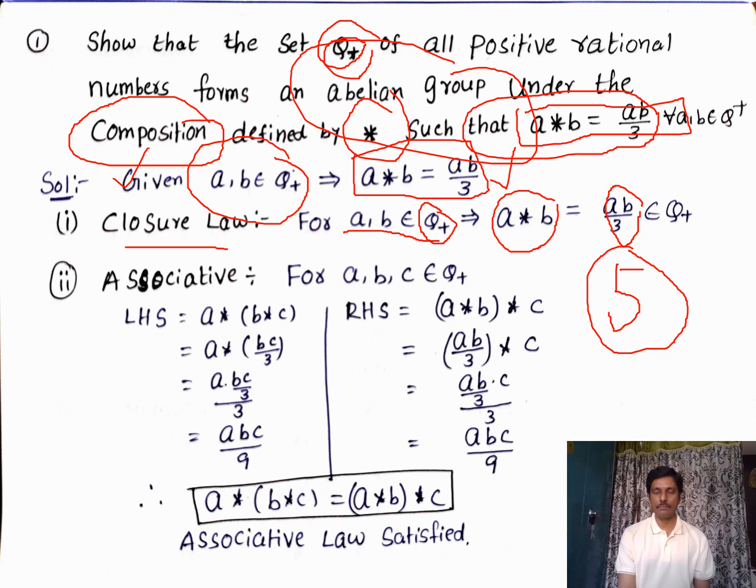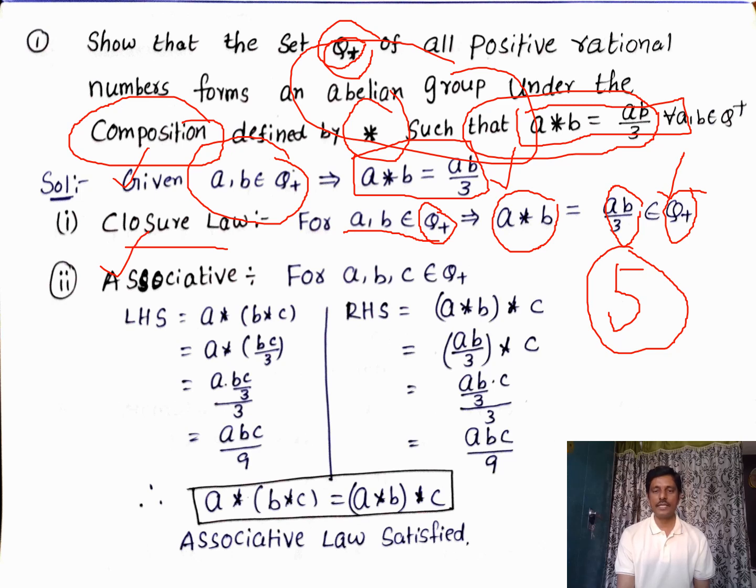Just verify with an example. Say I take a equals 3, b equals 2. That means 3 into 2 is 6, and 6 by 3 is nothing but 2. For any two positive rational numbers, the product ab by 3 always gives another positive rational number. Therefore ab by 3 obviously belongs to Q plus. Therefore the closure property is satisfied.